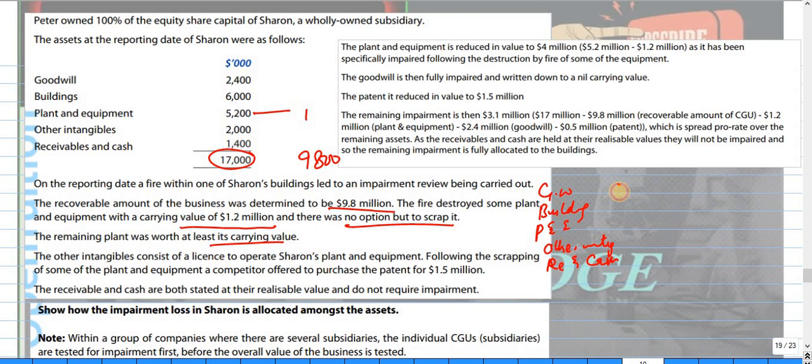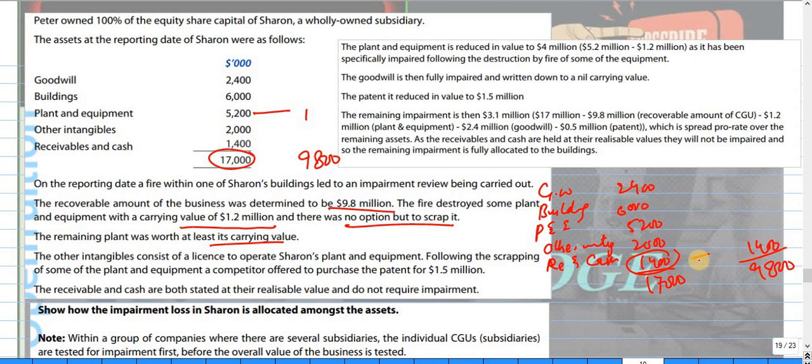So here goodwill is 24, then 6,000, then 5, and then 2,000, 1,400, and then we will have 17,000. Okay, the recoverable amount is 9885. Clear? No need for impairment for this amount because it's realized in full.